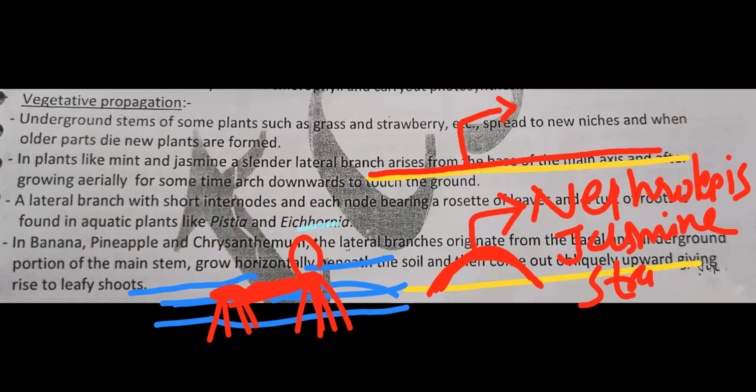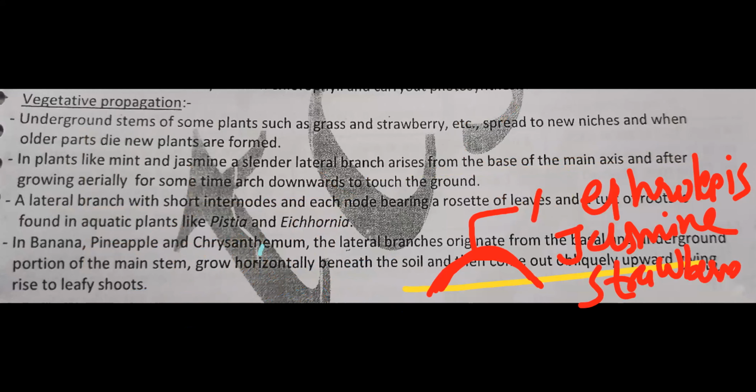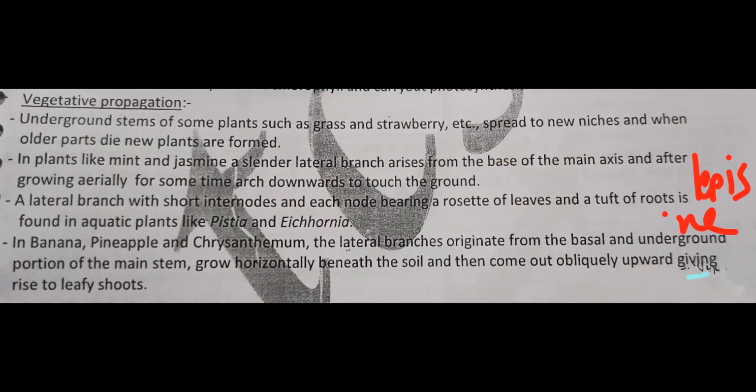Now, one more thing that you will have to remember over here, stolon. In that, one more example given in the textbook is mint. Example given, which one? Mint. In your textbook, for stolon the example given is mint, you will have to remember. Otherwise, the correct vegetative propagation for mint is the sucker. Mint can be vegetatively propagated by the sucker.